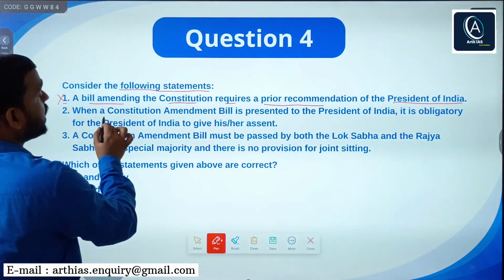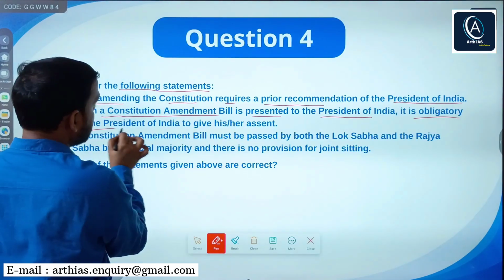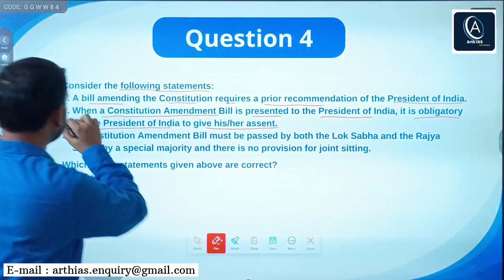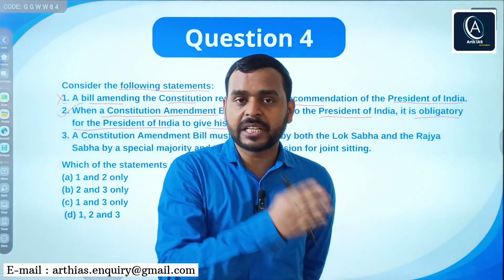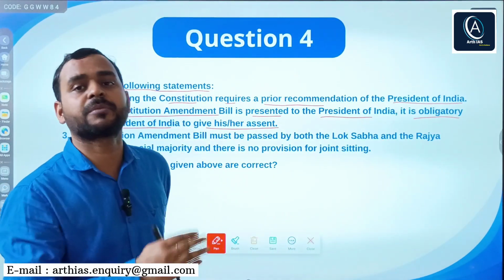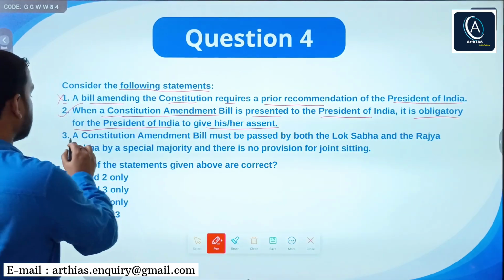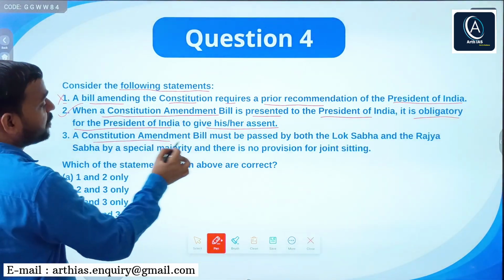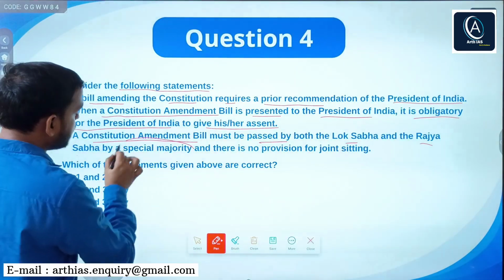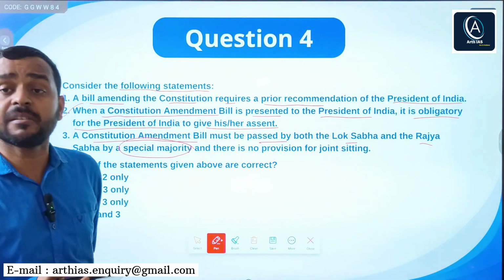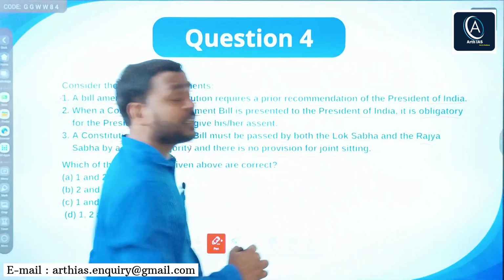Second, when a constitution amendment bill is presented to the President of India, it is obligatory for the President of India to give his or her assent. Obviously, correct. If it is a constitutional amendment bill and it is presented before the President, then it is obligatory for the President to give his or her assent, right? Third statement, a constitution amendment bill must be passed by Lok Sabha and Rajya Sabha by a special majority. Obviously, it requires a special majority, not simple majority. And again, there is no provision for joint sitting.